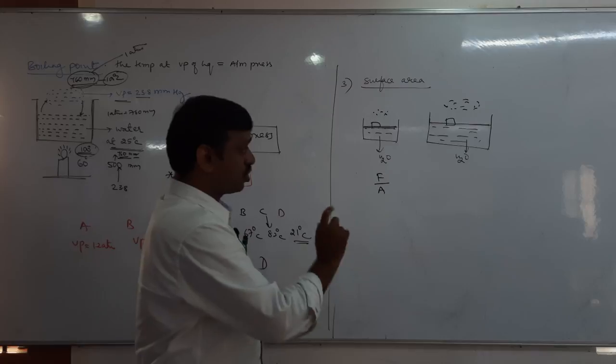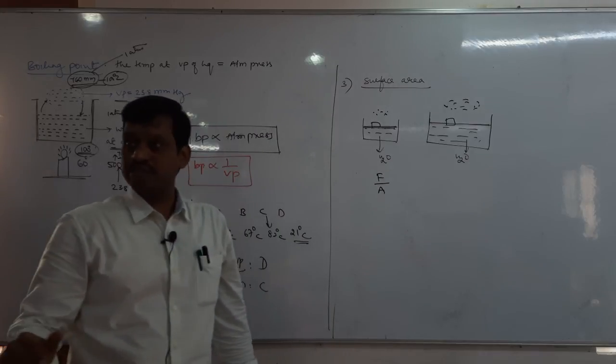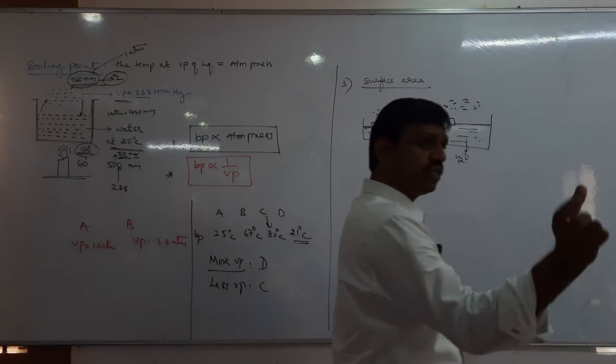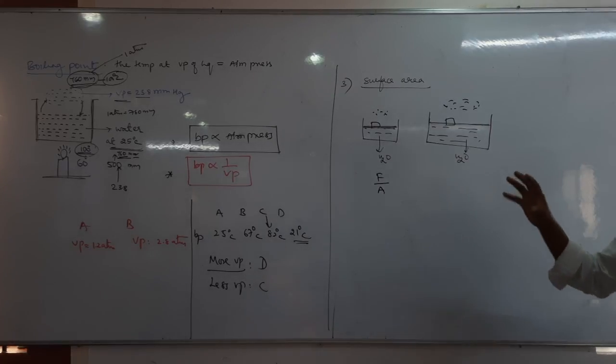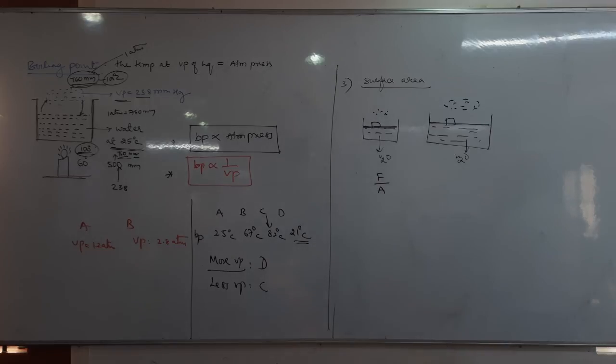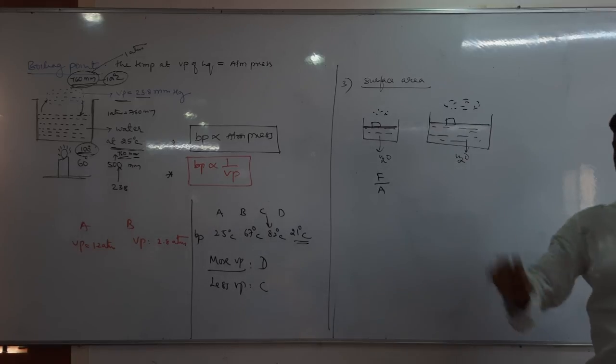Suppose the question is like this: there are 3 water beakers A, B, C. One is of 500 ml capacity, the second 1 liter, and the third 2 liter, kept separately and containing water. What is the vapor pressure of 1, 2, 3? The relation for A, B, C is that they are equal, because when the surface area increases, vapor pressure does not change. So pressure, that is force per unit area, will be constant.